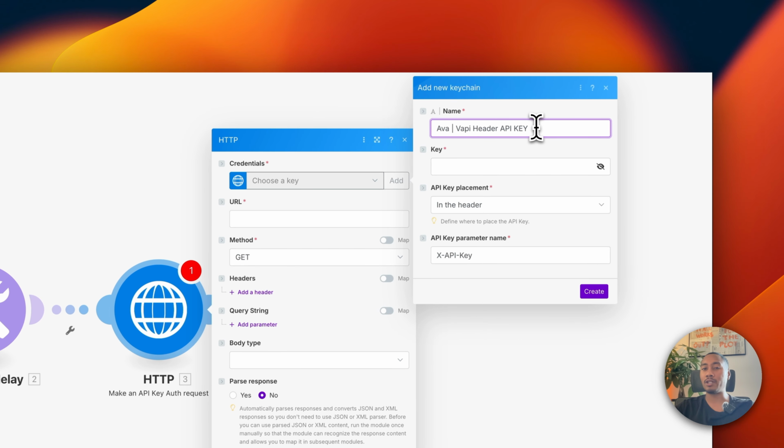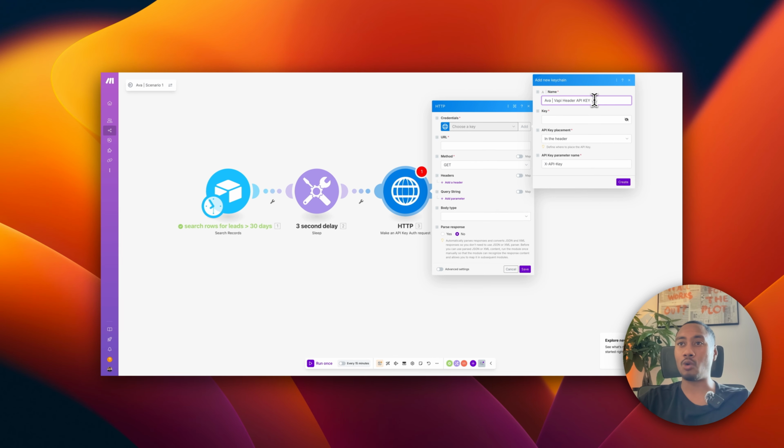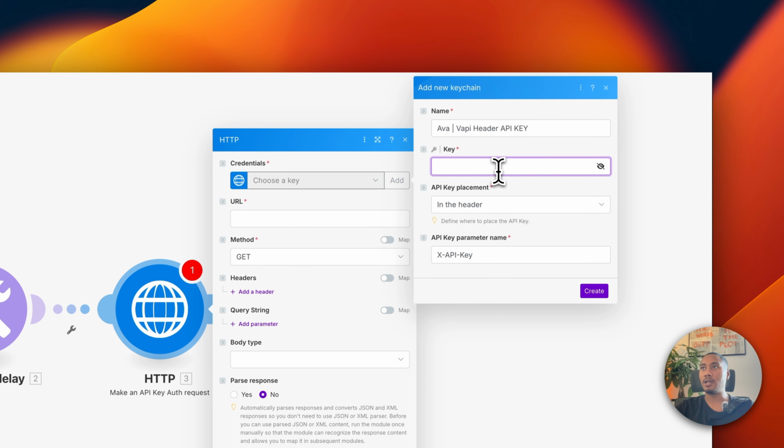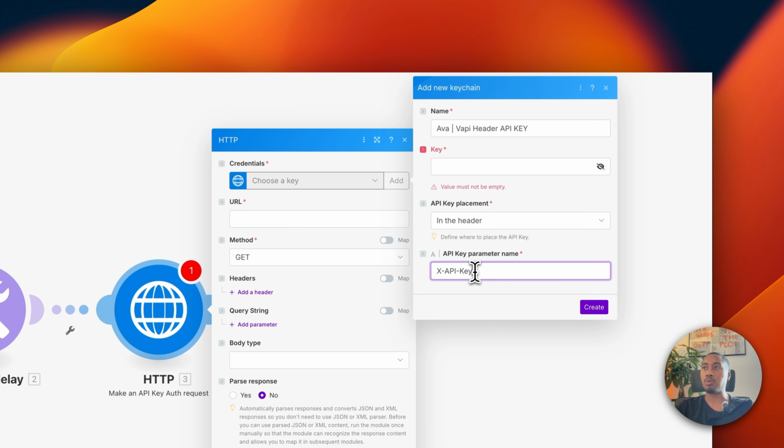Sometimes keys get stored in the header. Sometimes keys get stored in the query parameter. So that's one thing you got to know, and also put this in the name so that you can clearly identify, okay, this key is used here, right? Now, it's going to be placed in the header, and the API key parameter name needs to be authorization.